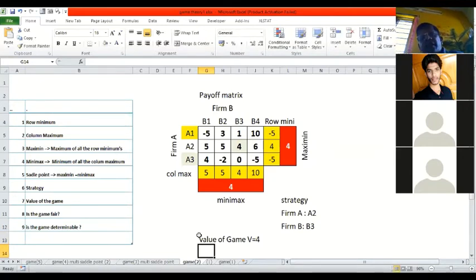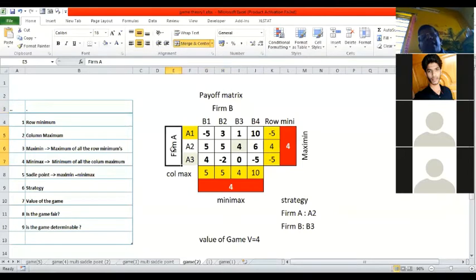Once again, the strategy is that I get the maximin and the minimax, and I get a 4. Now I need to find out where it is crisscrossing. This is 4 here, this is 4 here. Can I get a cross section of that somewhere? That strategy will be taken for the benefit of both firms. In this case, firm A takes A2 and firm B takes B3.